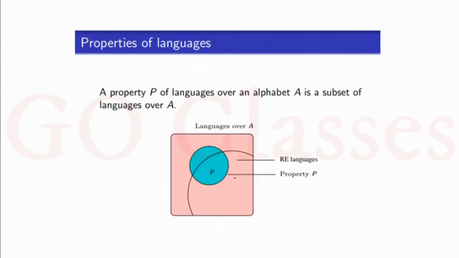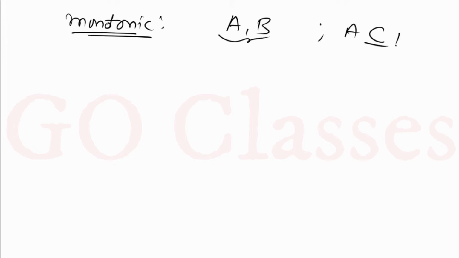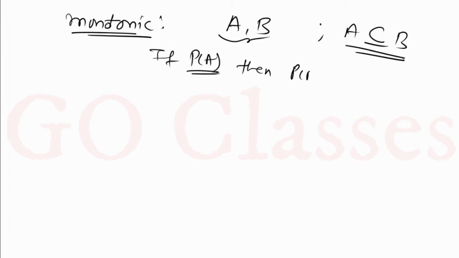Now let's see the next, that is non-monotonic property. What is a non-monotonic property? The definition is like this. First I will define monotonic. Monotonic means that, let's assume you have two sets A, B, and let's assume that B is a superset of A. Then the monotonic property says that if A has some property P, meaning property P is satisfied by A, then property P must be satisfied by B. This is what is called monotonic property.